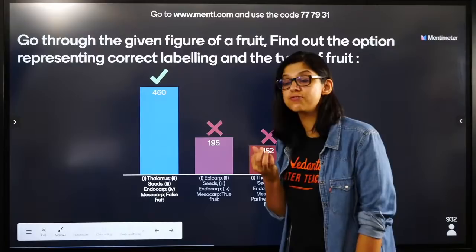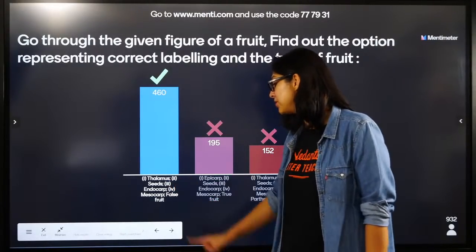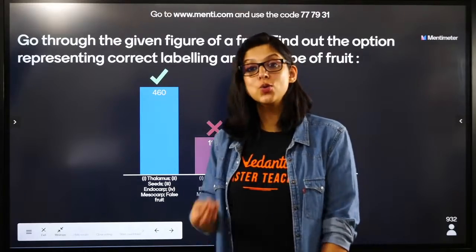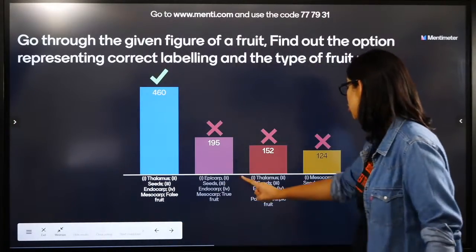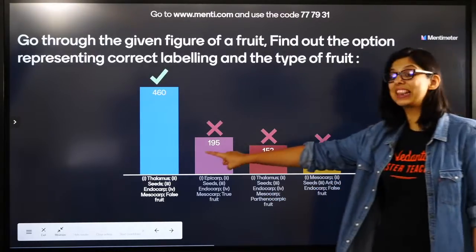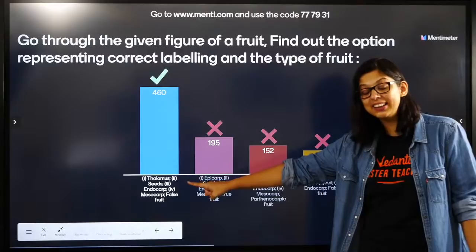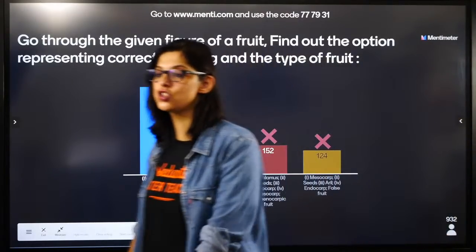It was an apple. The thalamus, the seeds, the endocarp, the mesocarp. It's a false fruit. It's not a true fruit. It's not a parthenocarpic fruit. What you eat is the thalamus, the receptacle. The thalamus becomes edible. So true fruits it is not. Yes or no?